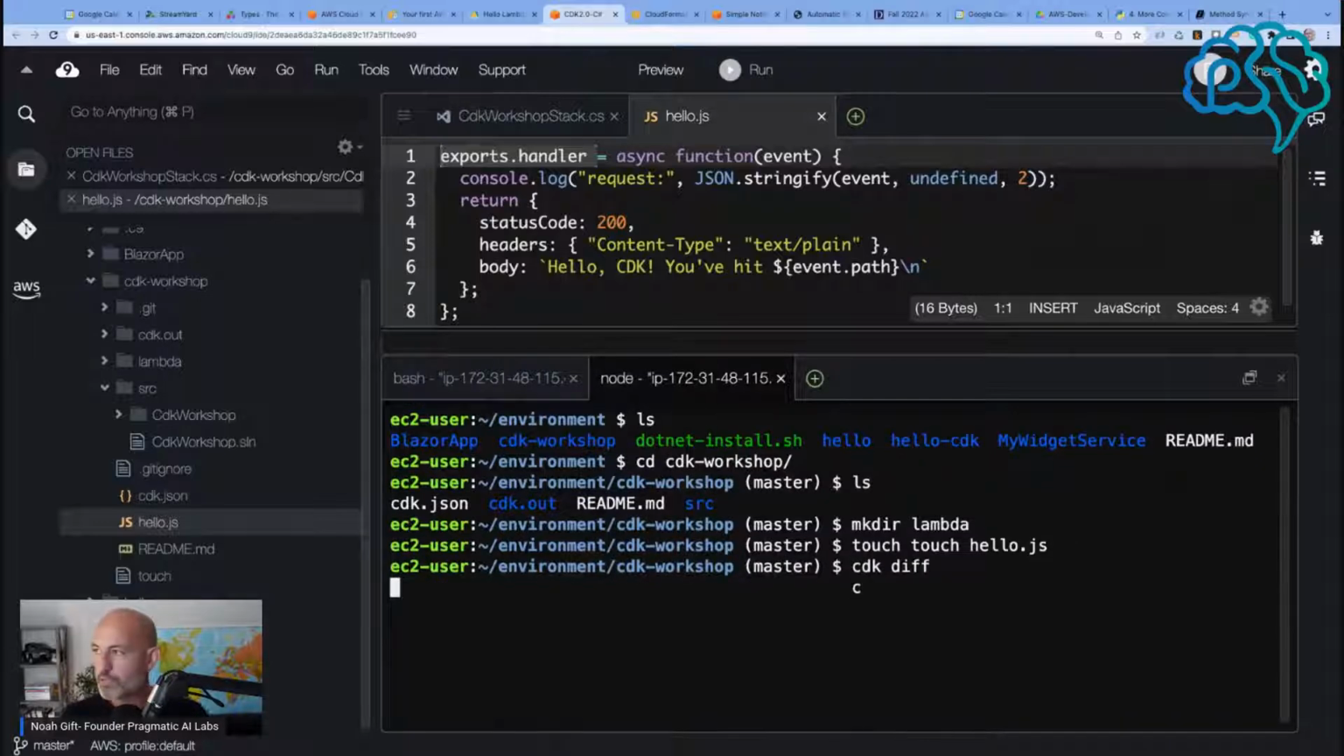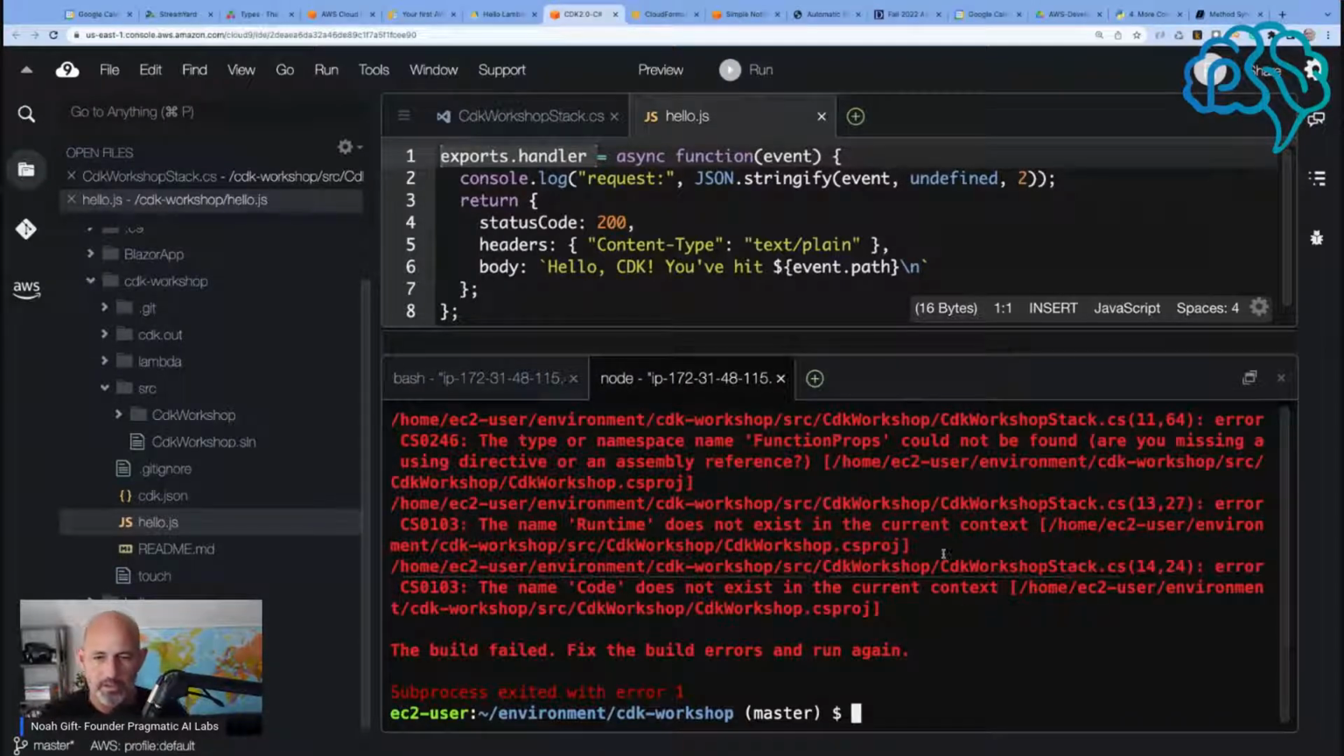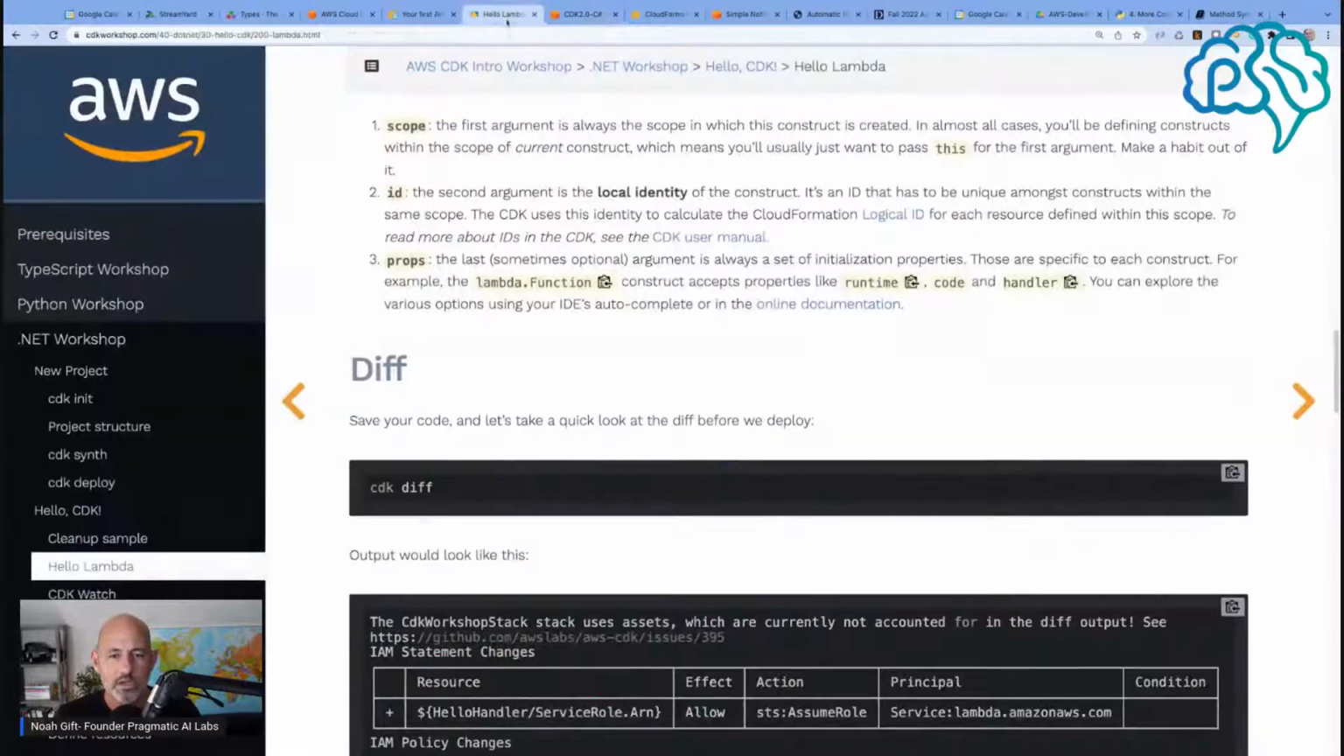Does it blow up? It did blow up. The runtime does not exist in the current context. So what did I do wrong here? The type or namespace functions prop... are you missing a directive? The name code does not exist. Save your code.